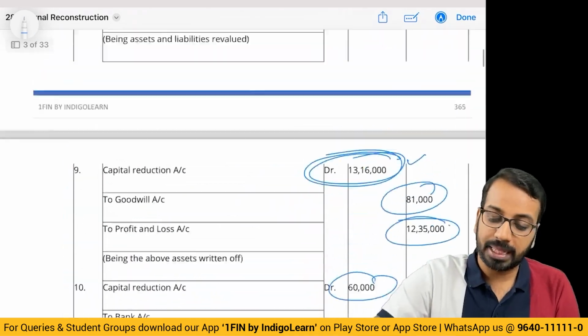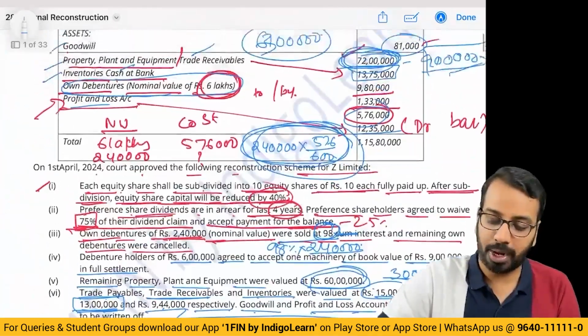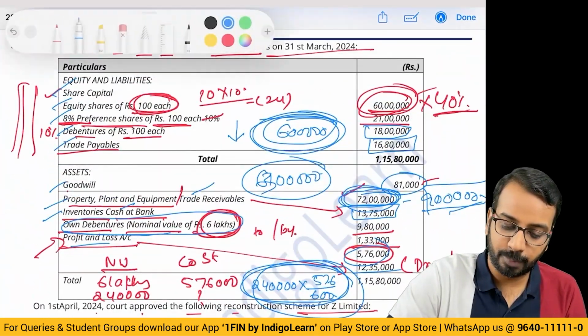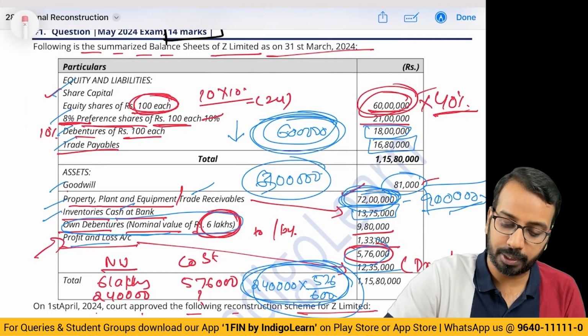Right? Now, if balance sheet was asked, how to handle? If balance sheet was asked in the same question, how to handle?